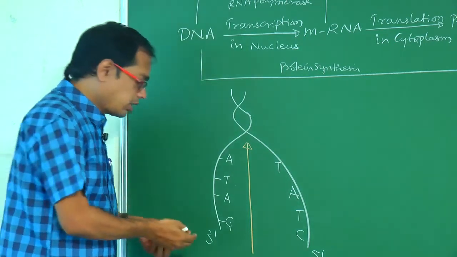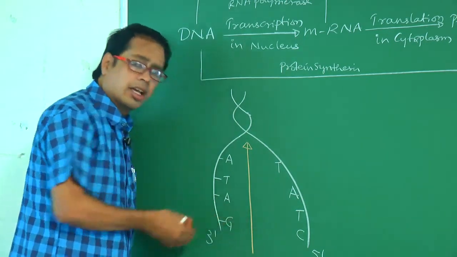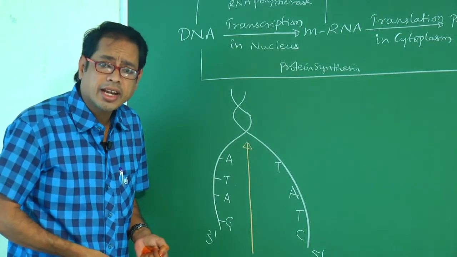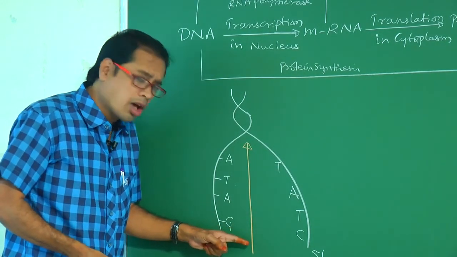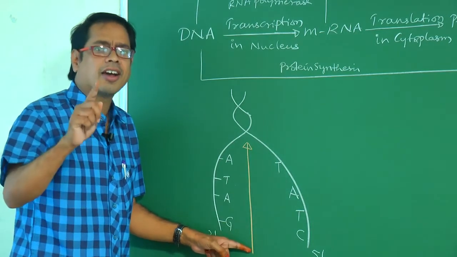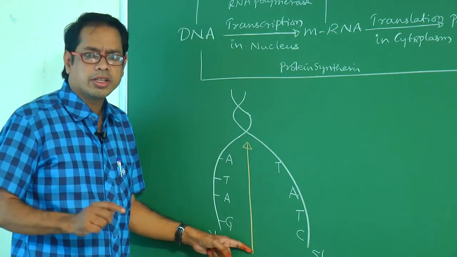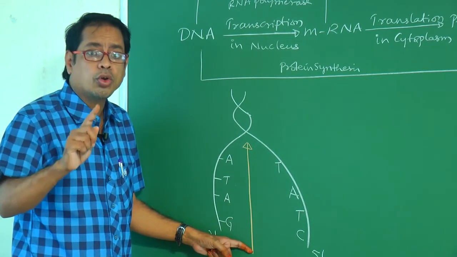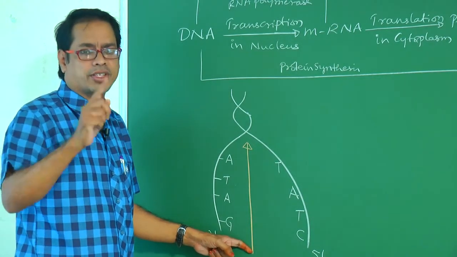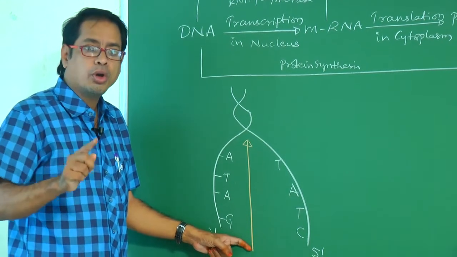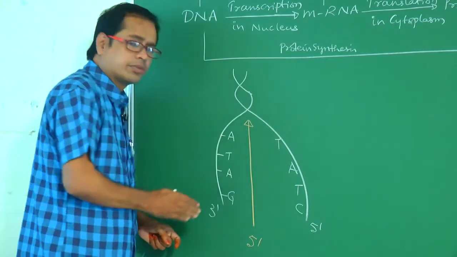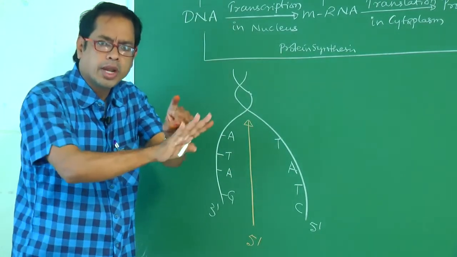Now the substrates will be added. The forming strand is RNA, so what substrates are added? Ribonucleoside triphosphates, or ribonucleotides, are added one by one. Here no primer is required.